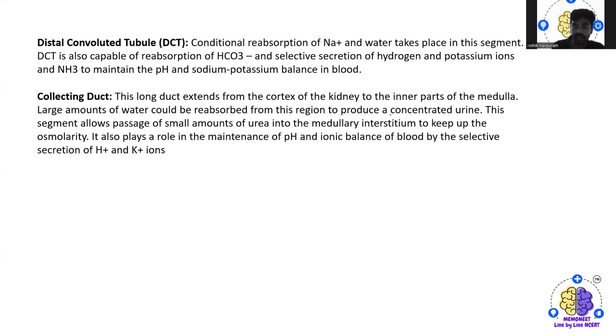The next one is the collecting duct. This long duct extends from the cortex of the kidney to the inner part of the medulla, and a large amount of water can be reabsorbed from this region to produce concentrated urine. This segment allows the passage of a small amount of urea into the medullary interstitium to keep the osmolarity, and it also plays an important role in maintaining the pH and ion balance of the blood by selective secretion of H+ and K+ ions.